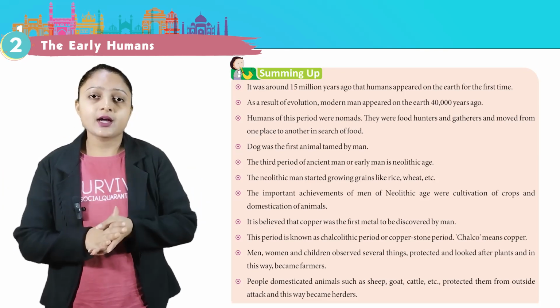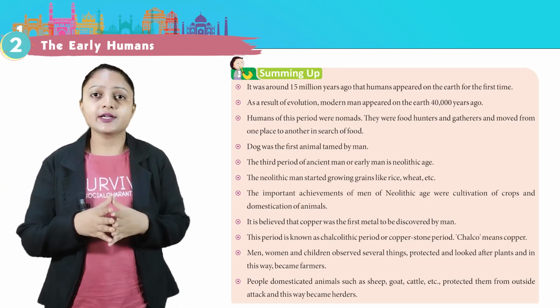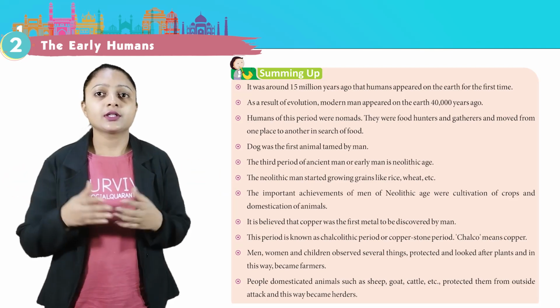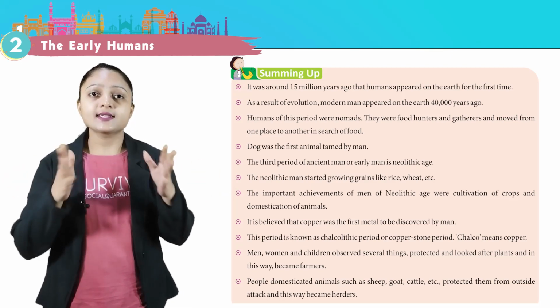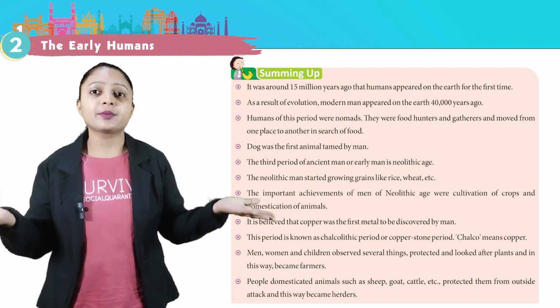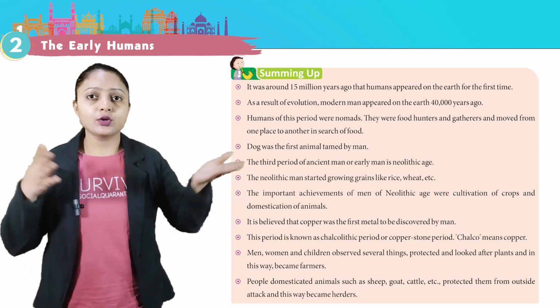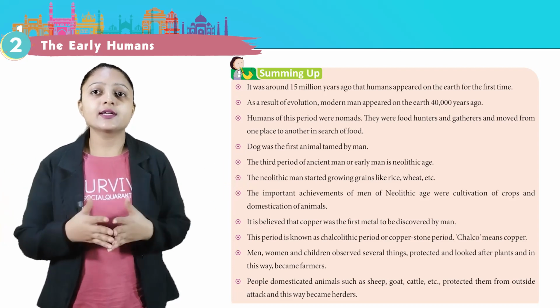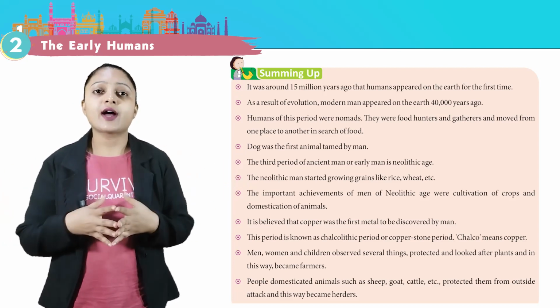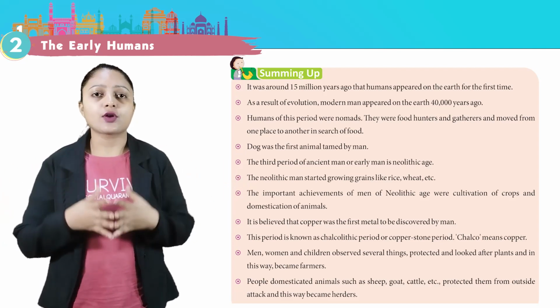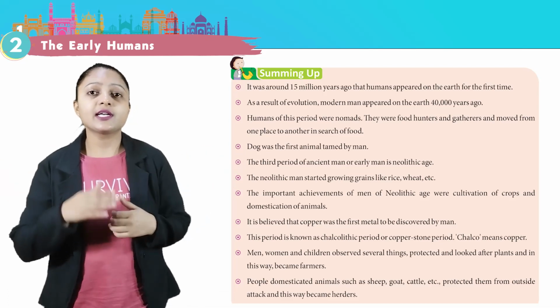Now, for summing up, it was around 15 million years ago that humans appeared on the earth for the first time. As a result of evolution, modern men appeared on the earth 40,000 years ago. Humans of this period were nomads. They were food hunters and gatherers and moved from one place to another in search of food. Dog was the first animal tamed by man.